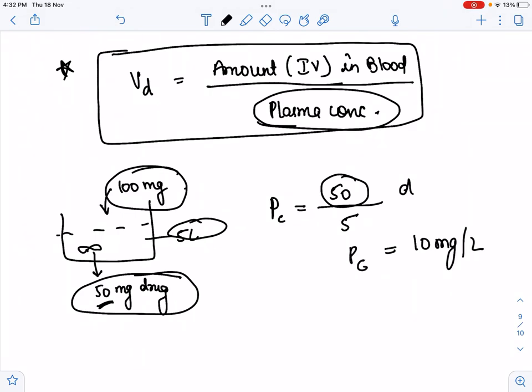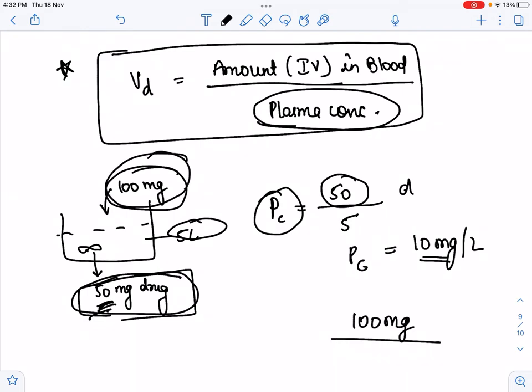Now in the volume of distribution, how much amount did we give? That is 100 milligram, and the plasma concentration is 10 milligram per liter. Now the volume of distribution is 10.